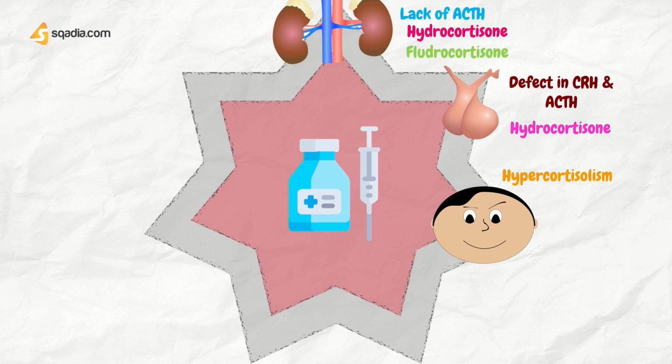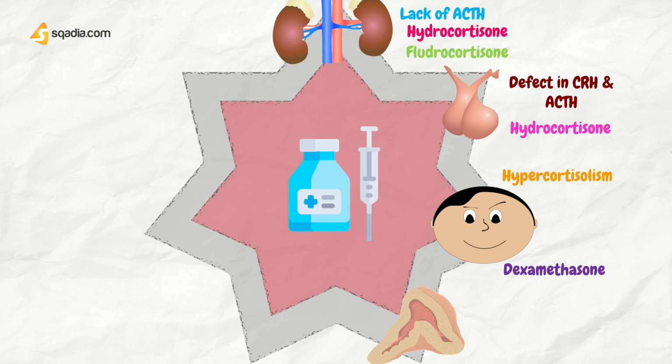So, one thing to remember here is that chronic treatment with high doses of glucocorticoid is a frequent cause of iatrogenic Cushing syndrome. So, cortisol levels and the dexamethasone suppression test are used to diagnose Cushing syndrome. And the synthetic glucocorticoid dexamethasone suppresses cortisol release in normal individuals but not in those with Cushing syndrome.